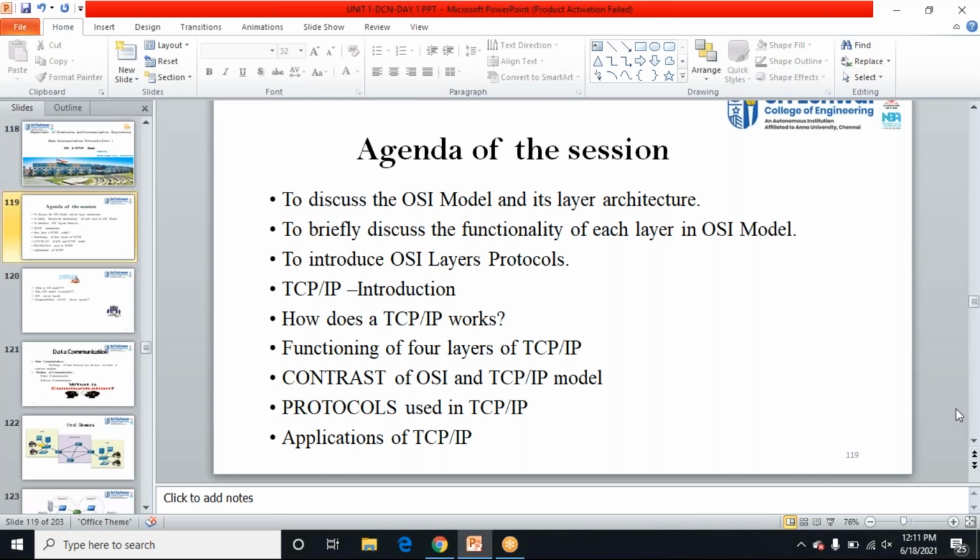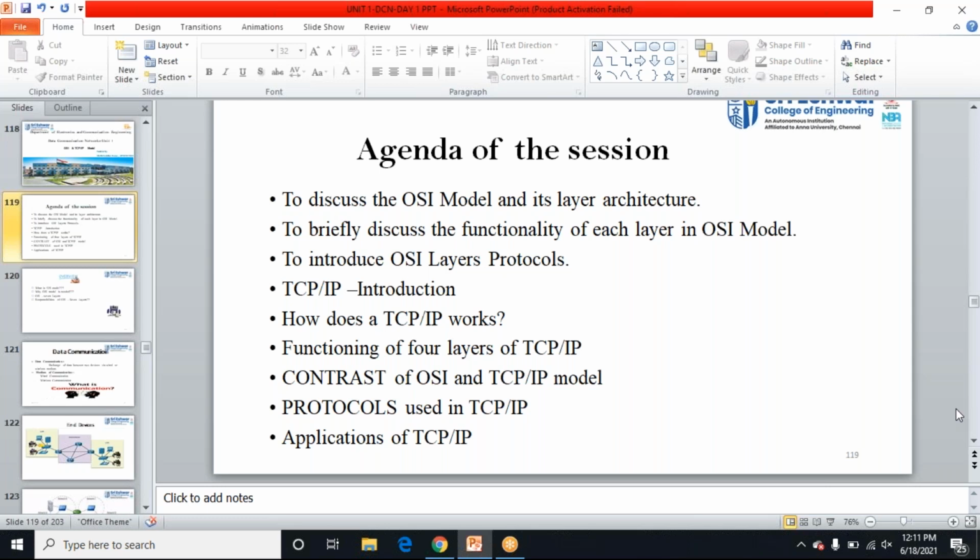Okay, today's class, we are going to learn about the reference model and TCP IP model. Very, very interesting topic. Okay, please do listen. And also many questions. As I'm repeatedly saying, the interview questions will be from this OSI model. So please do concentrate. In between, I'll ask questions also.